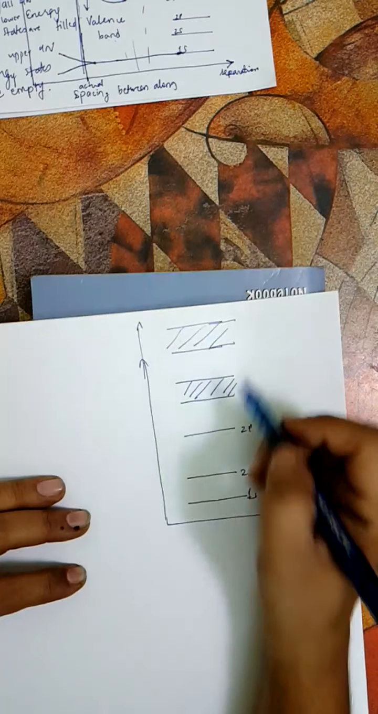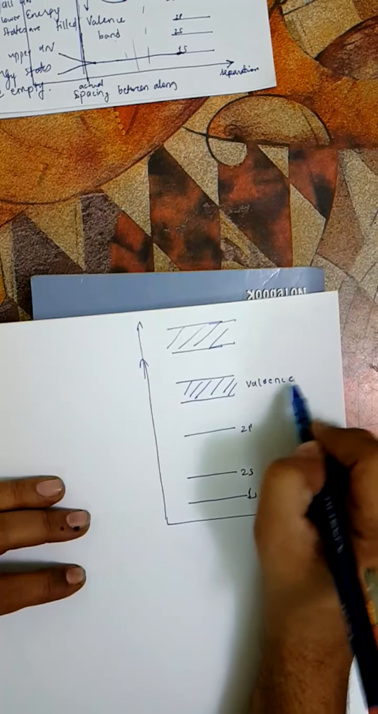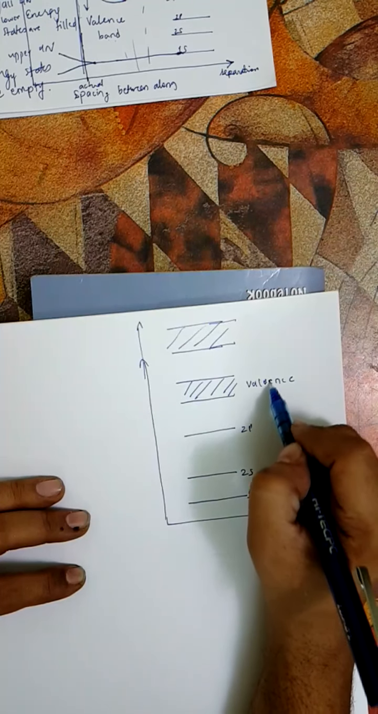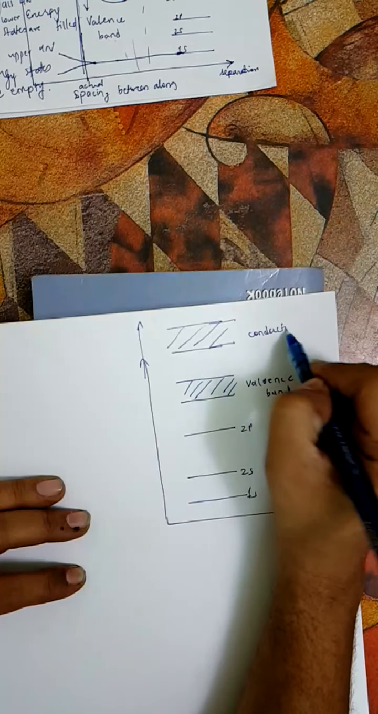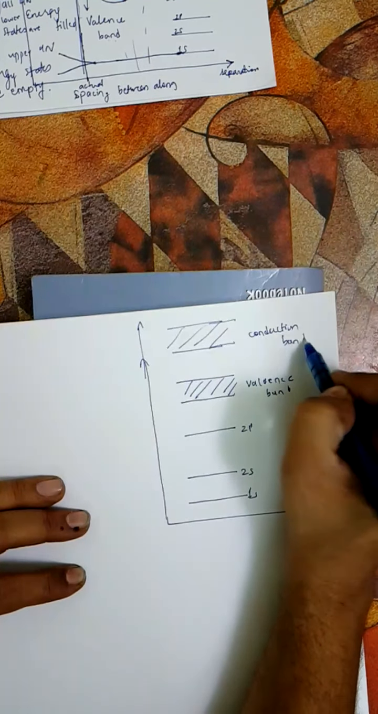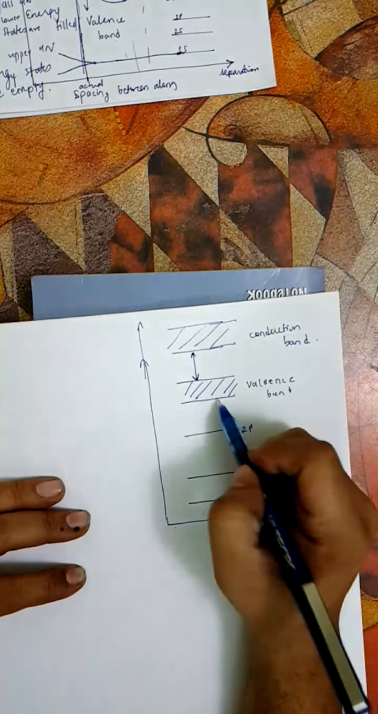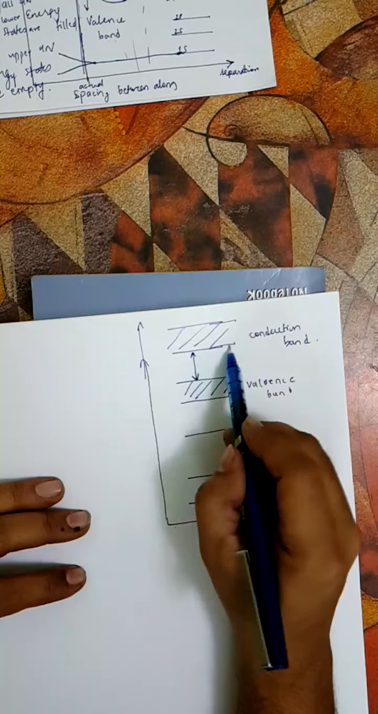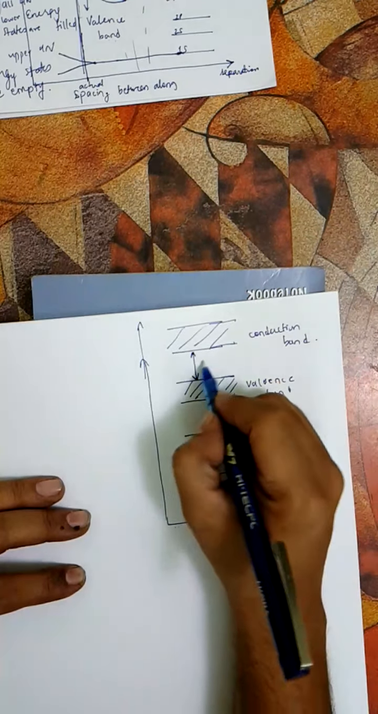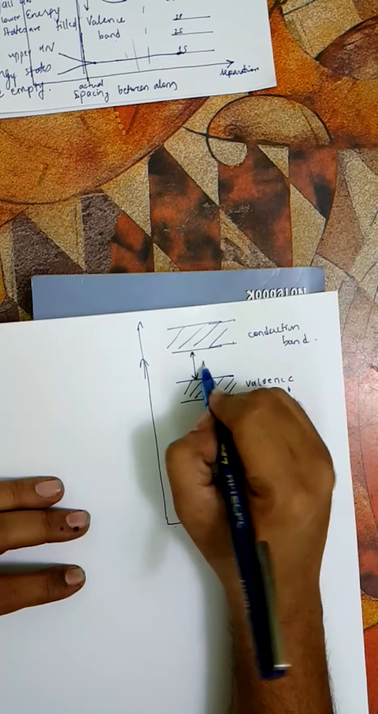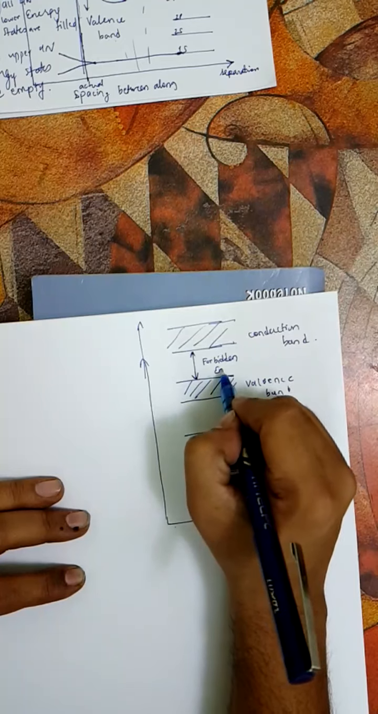So we will call this the valence band, and this is the conduction band. And the difference between these two, the lower energy level of the conduction band and the higher energy limit of the valence band, the energy gap between them, is called the forbidden energy gap.